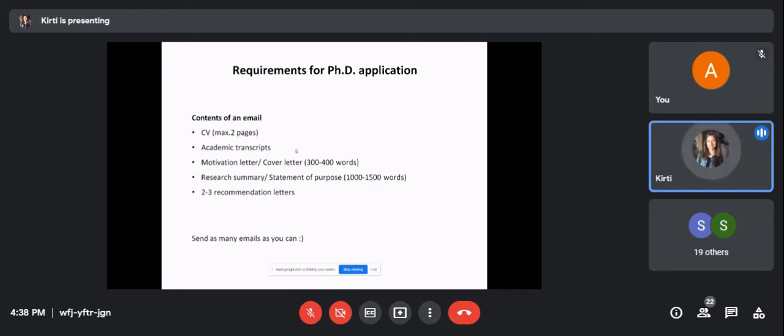Add the academic transcript, a motivation letter or cover letter, and a research summary of your previous research works, or a statement of purpose. I guess this is also the same in the UK, or maybe Shraddha can add more to it. Yeah, the process is pretty much the same.